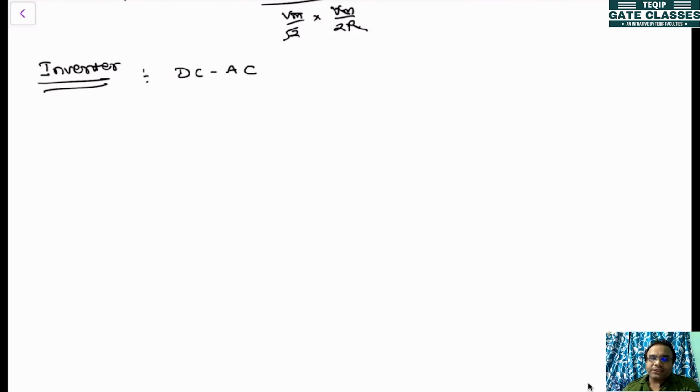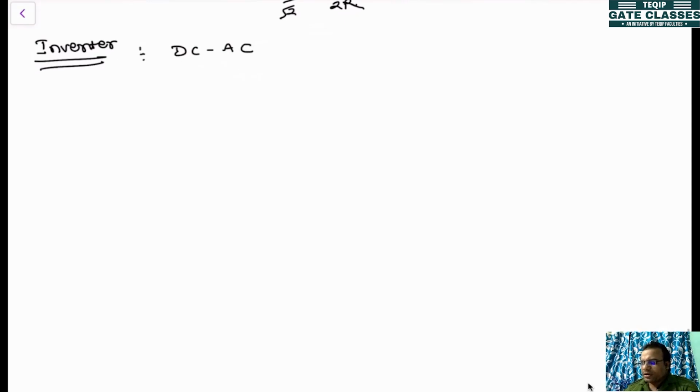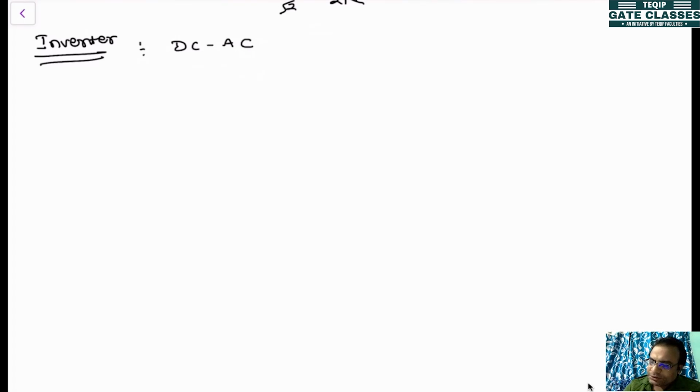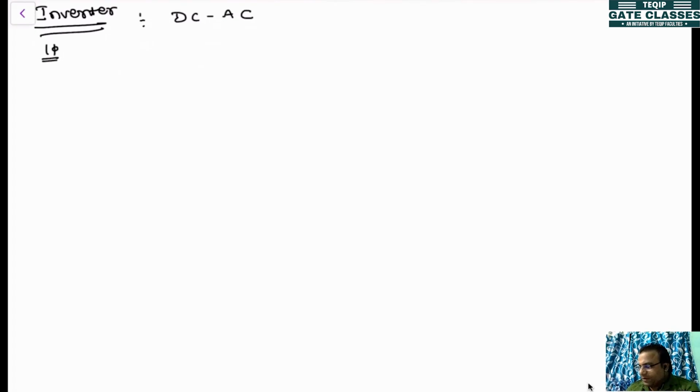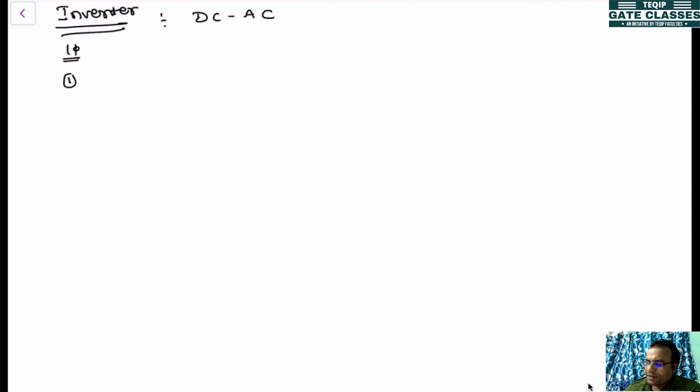So inverter converts a DC supply voltage to AC. So where is the DC coming from? This is coming from the battery, which earlier will be charged through the rectifier action. Then from that it is recovered and converted to AC. According to your syllabus, we'll be studying the single phase inverters with resistive load. Again, like a rectifier, there are two types of configuration.